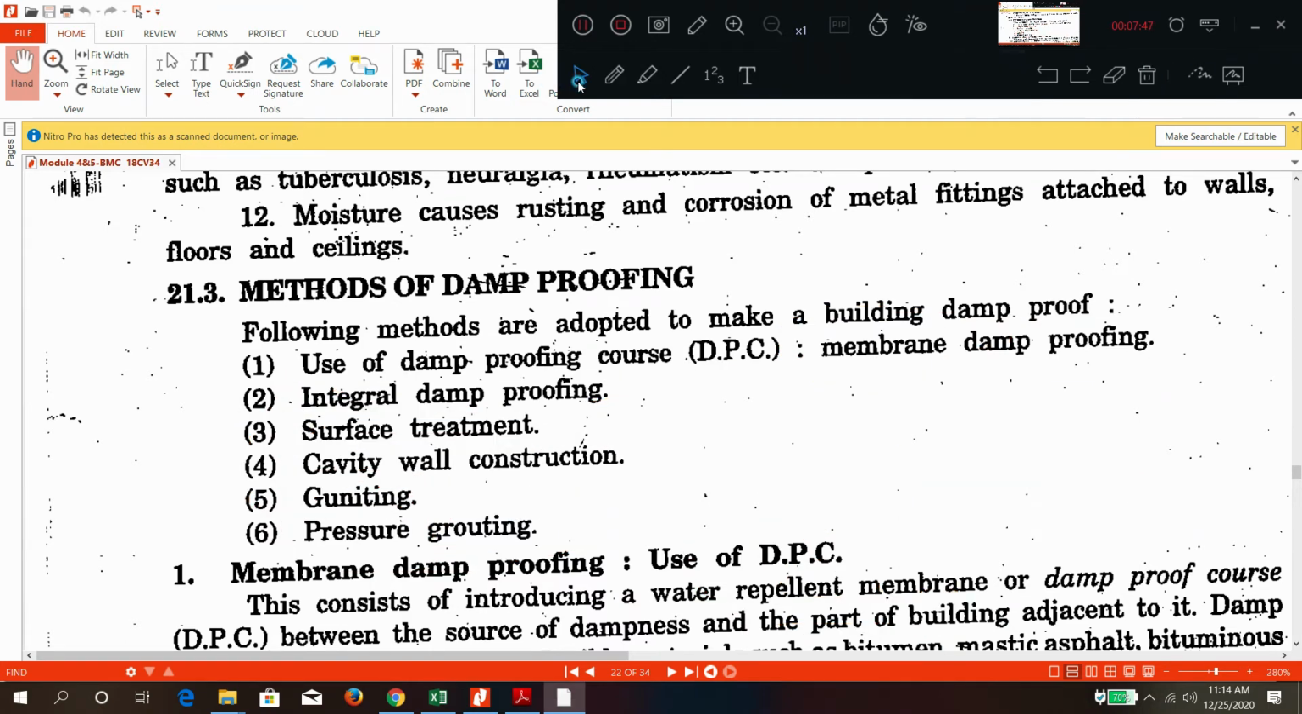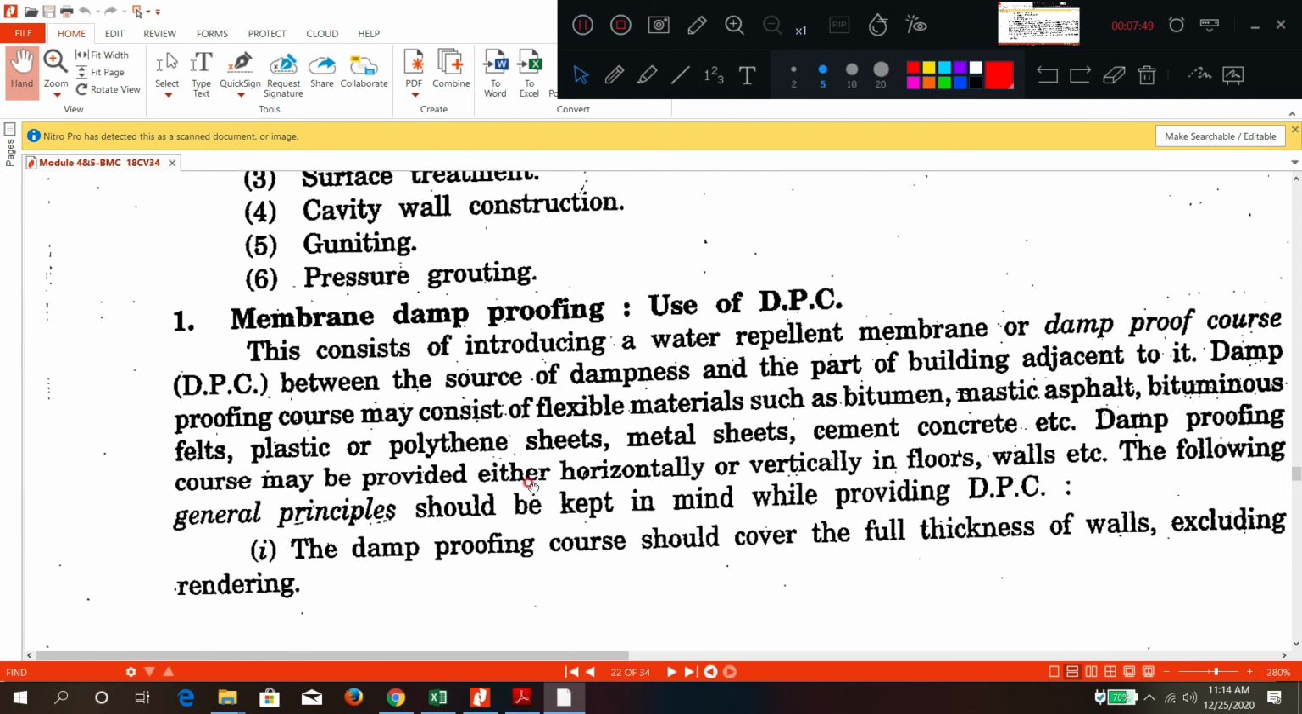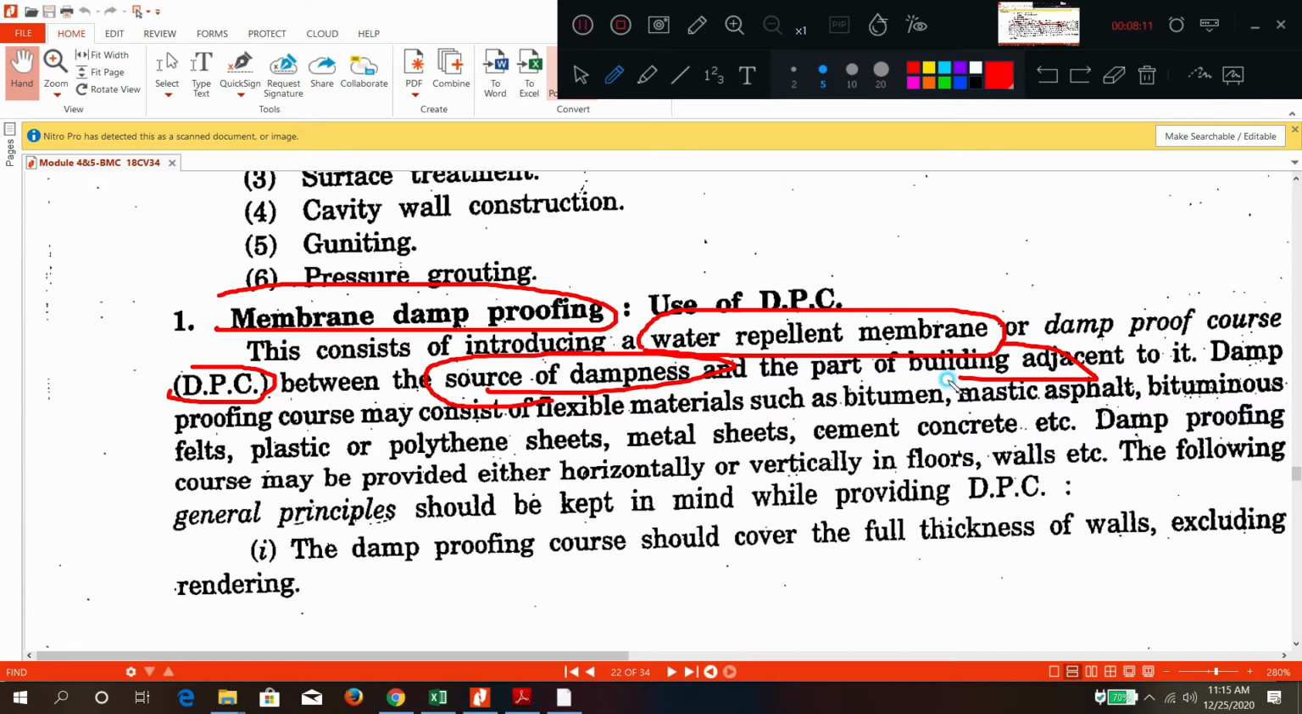So we will go one by one because you have already seen this. Here they are telling about membrane type of damp proofing. It consists of a water repellent membrane, such as plastic sheet or DPC coating, between the dampness and the building. So at the top, if you are putting a sheet, it will act as a barrier, no? The source of dampness may be rainwater and part of the building. In between, you are putting what?